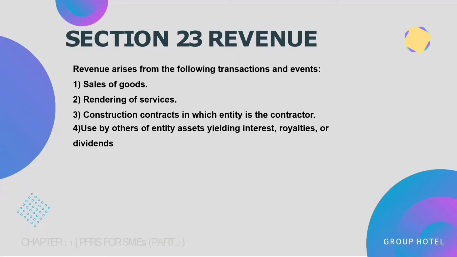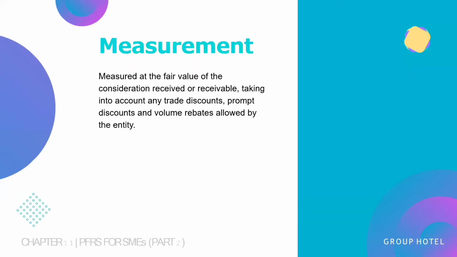Ang mga amount na nakolekta on behalf ng third parties such as sales taxes and value-added tax, o tinatawag nating VAT, shall be excluded from revenue. Sa isang agency relationship naman, ang agent ang nagre-recognize ng revenue only up to the extent of its commission. The portion collected on behalf of the principal is recognized as liability.